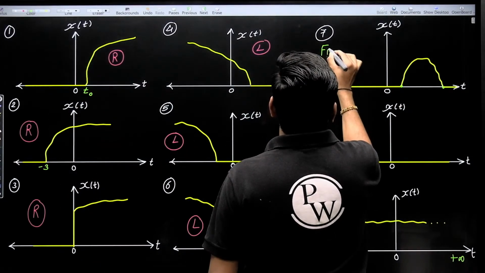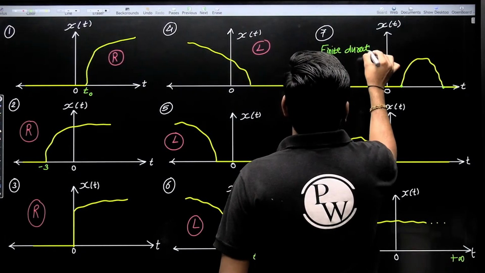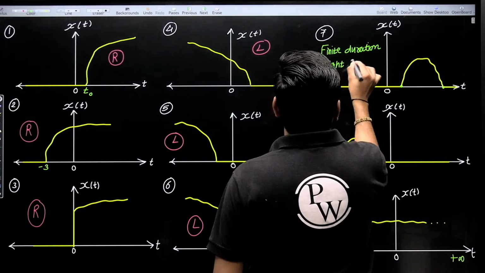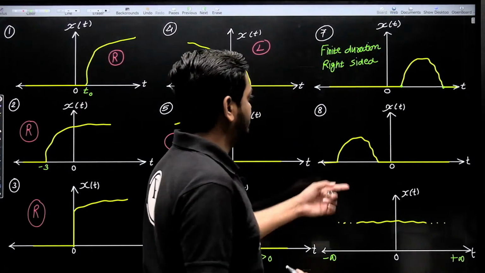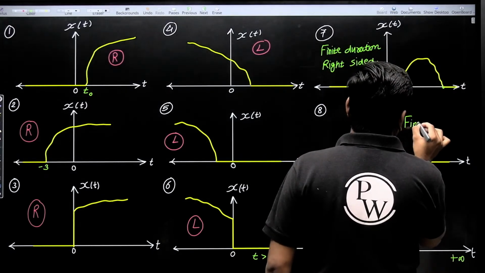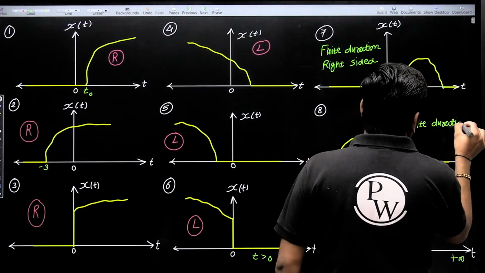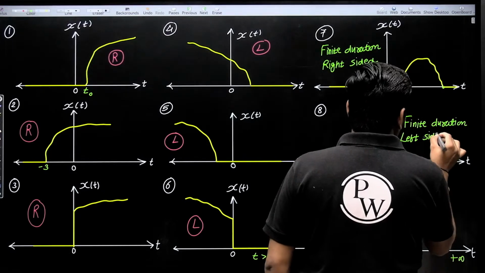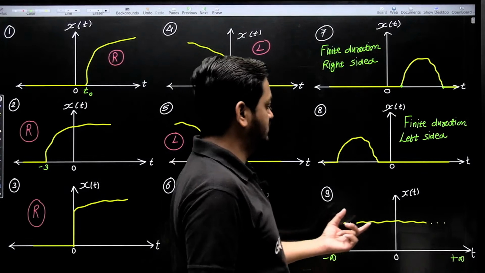Here we can say finite duration right sided. This is finite duration left sided, and this is finite duration left sided, and this is infinite duration both sided.